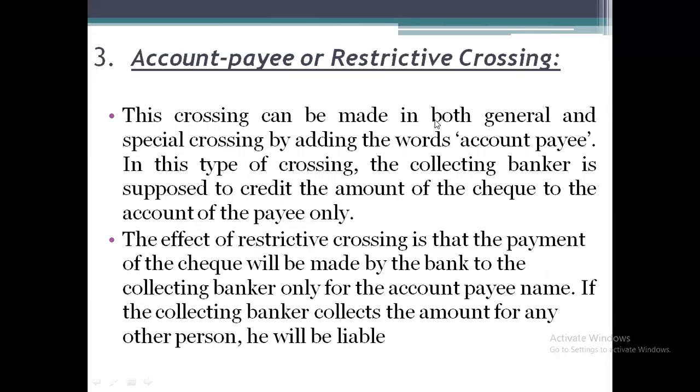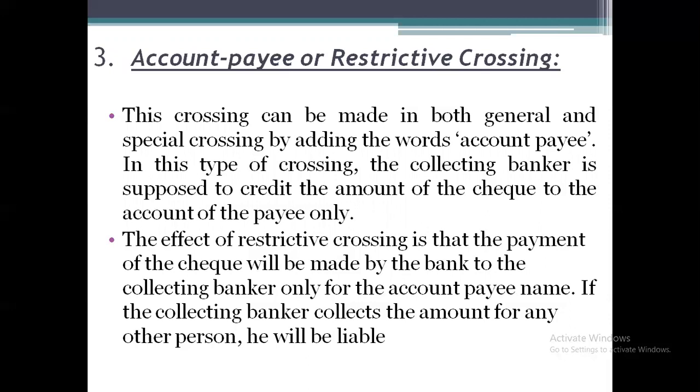Okay. Next, we have the third classification, or third type of crossing, called account payee or restrictive crossing. So let us see the meaning of account payee or restrictive crossing. This crossing can be made in both general and special crossing by adding the words "account payee." In this type of crossing, the collecting banker is supposed to credit the amount of the check to the account of the payee only. So the difference is that this type of crossing can be done in the general crossing or the special crossing.